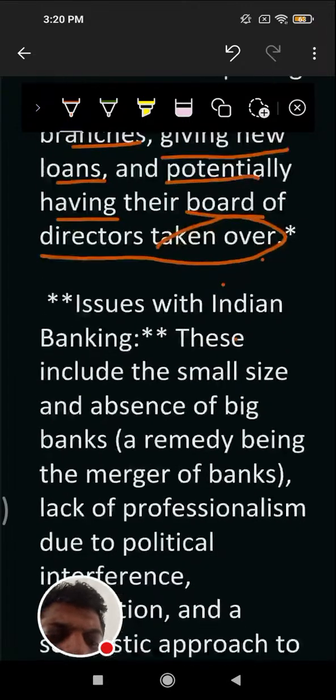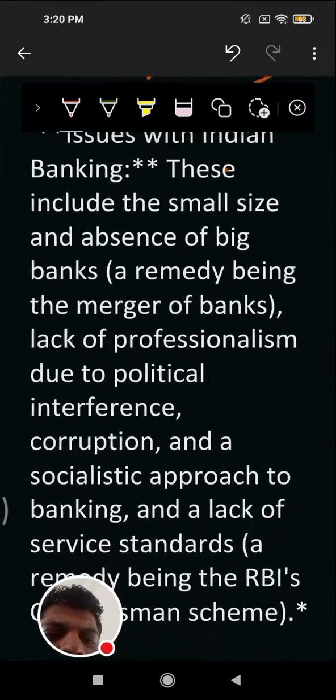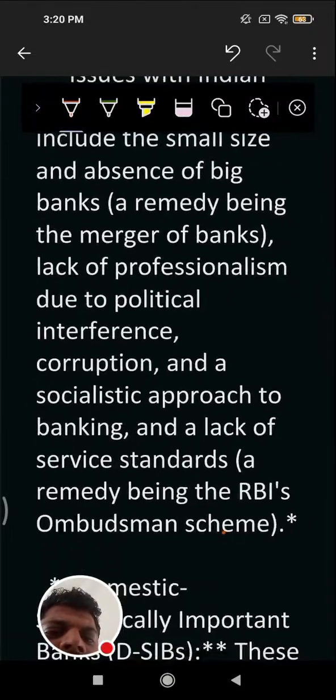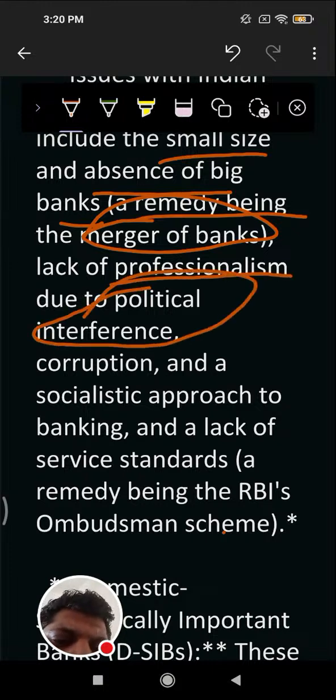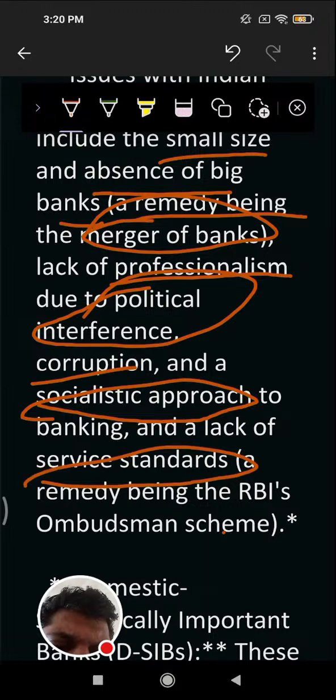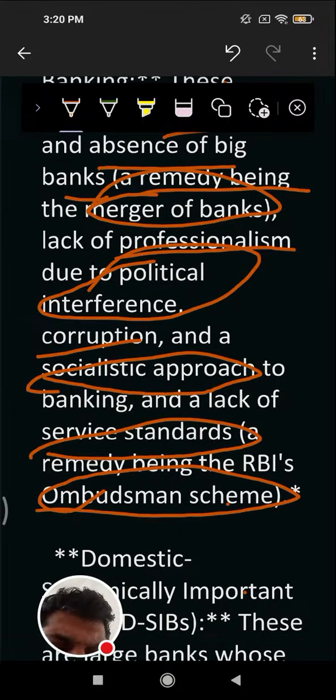Then come the issues with Indian banking, which include the small size and absence of big banks. A remedy is the merger of banks. Lack of professionalism due to political interference, corruption and sociological approach to banking, and lack of service standard, a remedy being the RBI ombudsman.